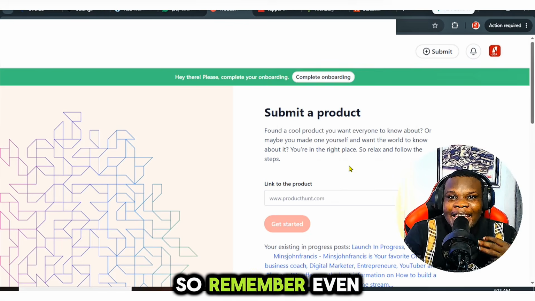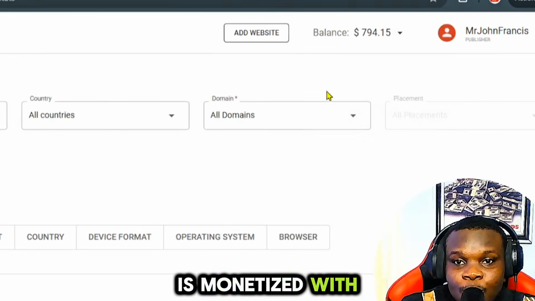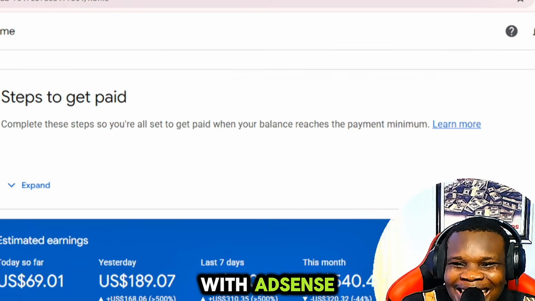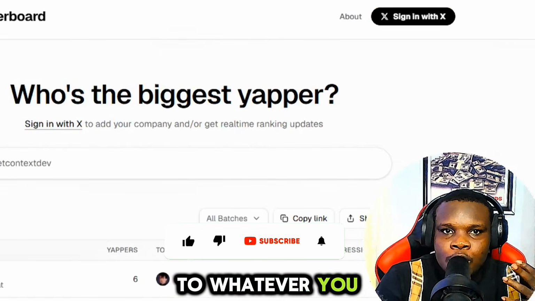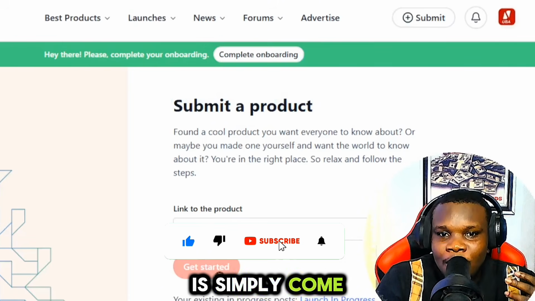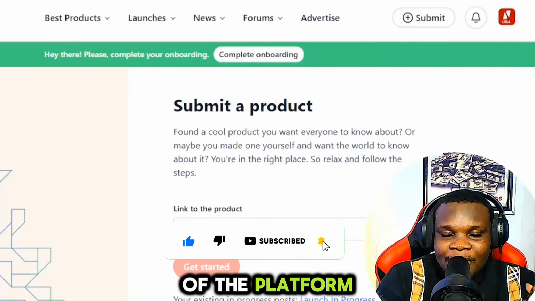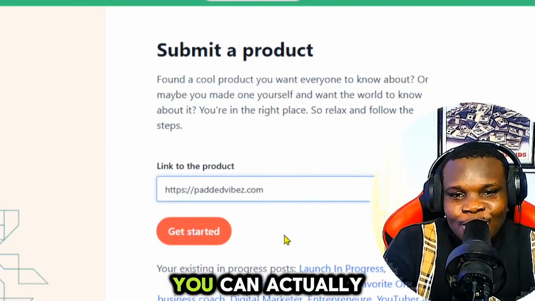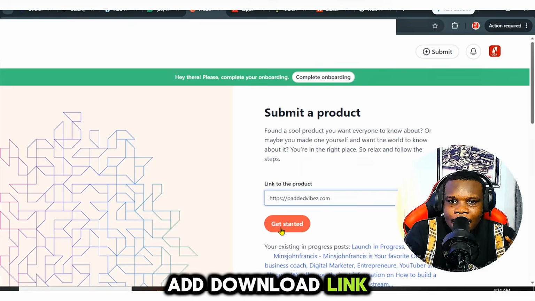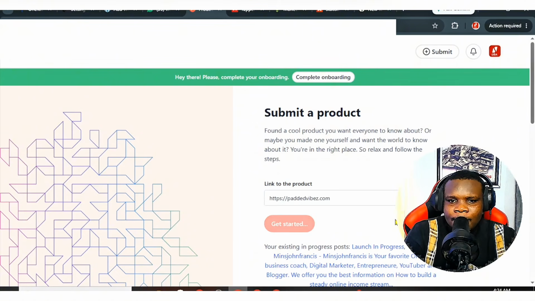Remember, even if your website is monetized with AdSense, you can also use this strategy to get more users to whatever you want to promote. What you need to do is simply come over to this section, add the name of the platform you want to promote. If you want to upload your application, you can add your download link, then click on the get started button.